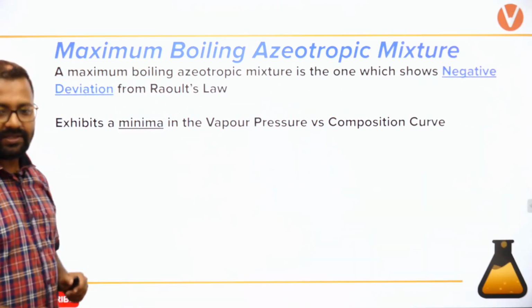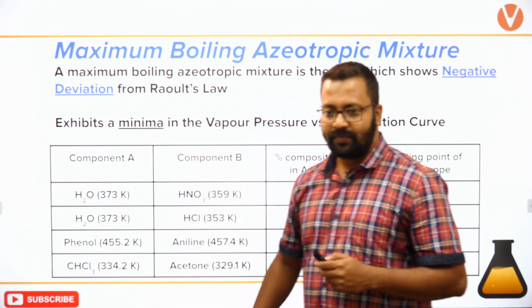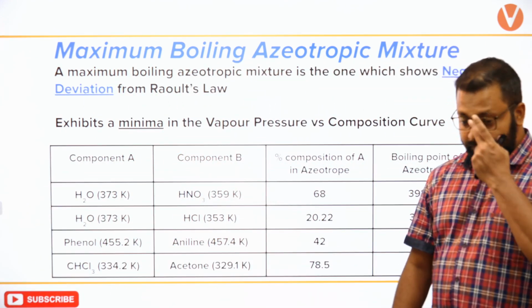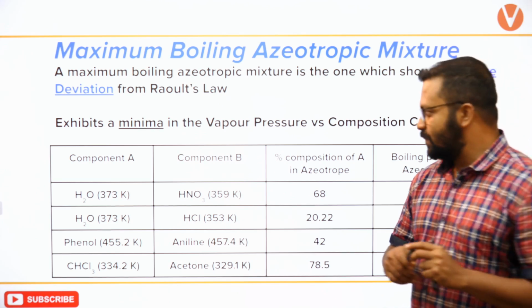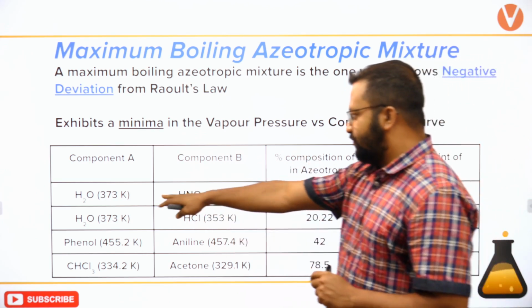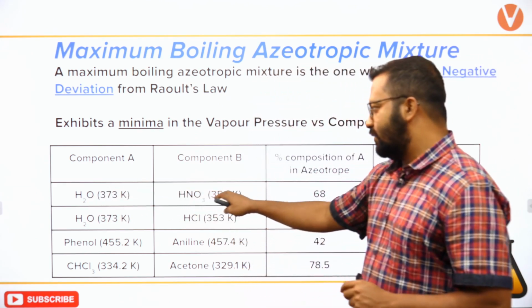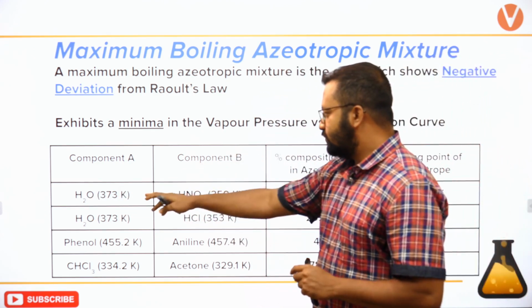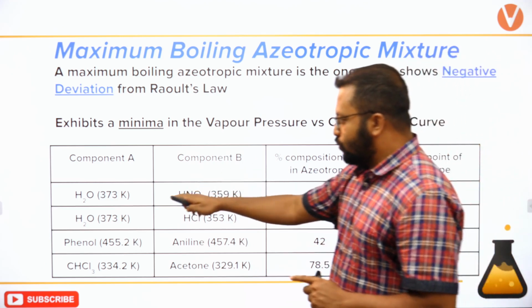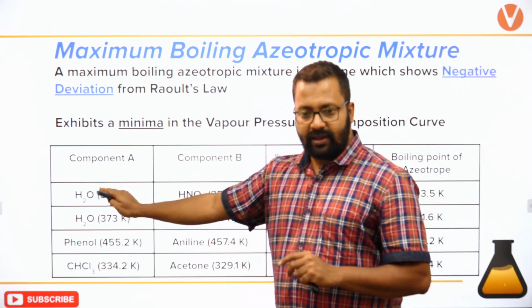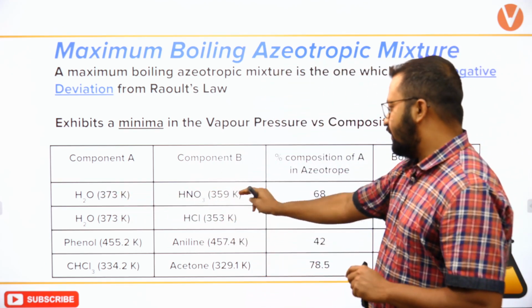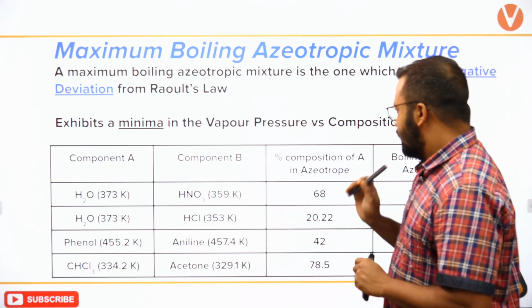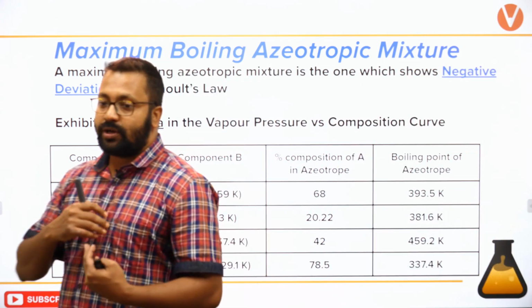So let's take up some examples. Let's look at some examples. The first example is HNO3 and H2O. The boiling point of H2O is 373 Kelvin, and HNO3 is 359 Kelvin. Now when the azeotropic mixture is formed,